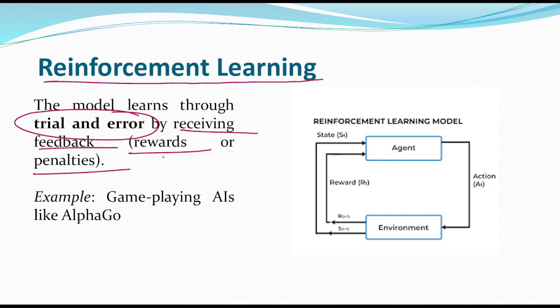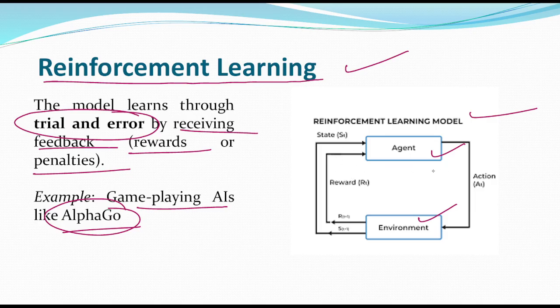For the application part, for example, game playing AI like AlphaGo. This is a very popular game, and the AlphaGo model is built through reinforcement learning. This is the structure of the reinforcement learning model. We have an agent and an environment. The agent works based on the environment and what type of feedback we get, either positive or negative, and on that basis it takes the action.